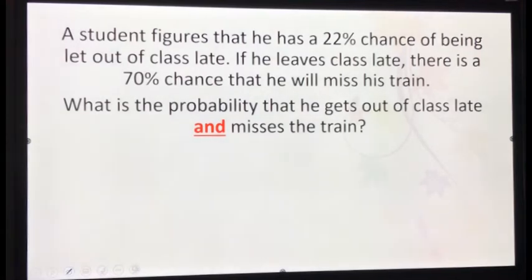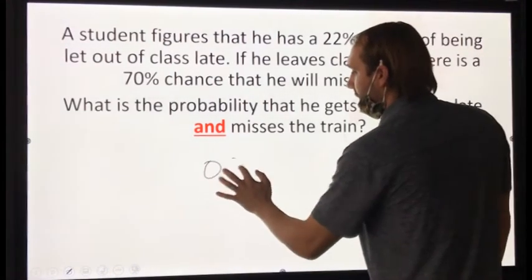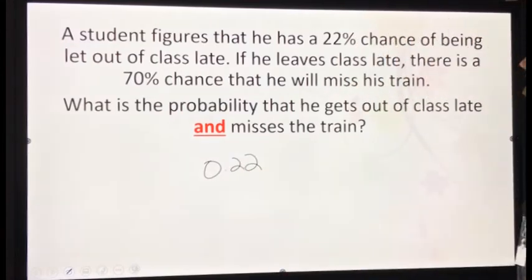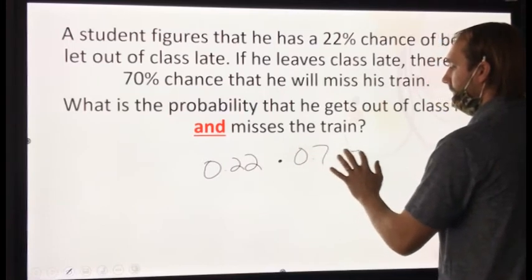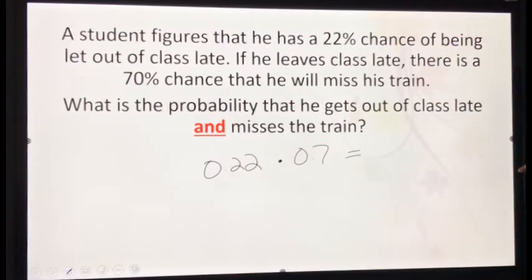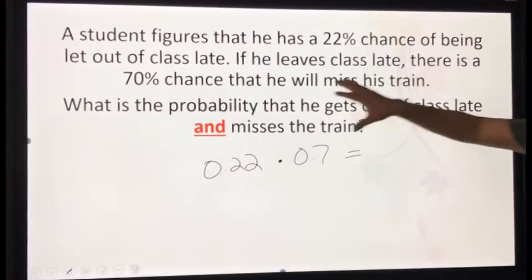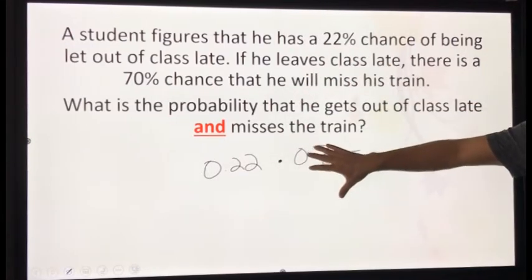So he has a 0.22 chance of being let out of class late, and if he leaves late, there's a 70% chance that he will miss the train. So these two events have to occur at the same time: late, and he happens to miss the train.